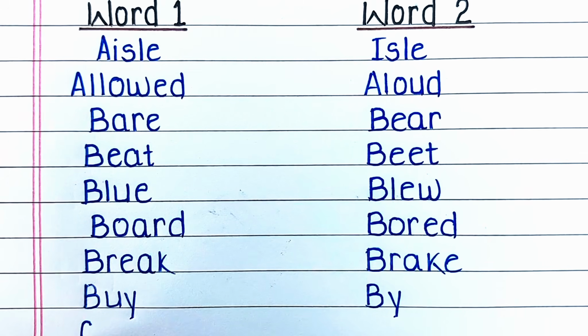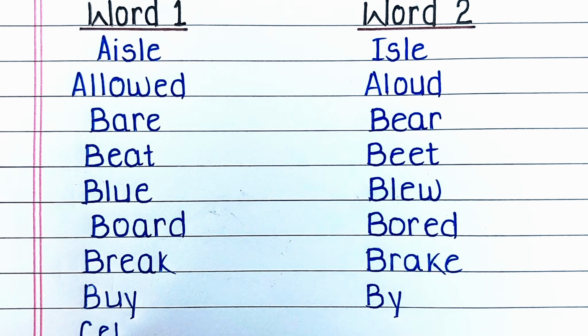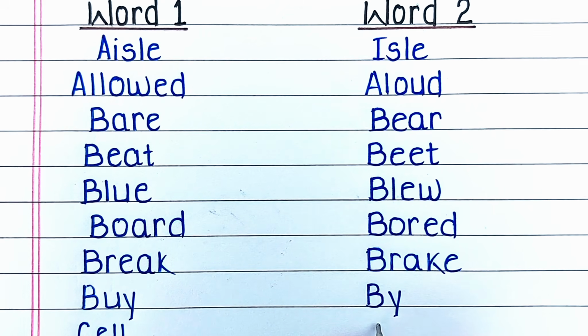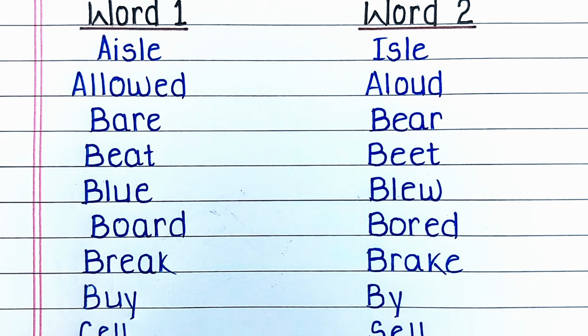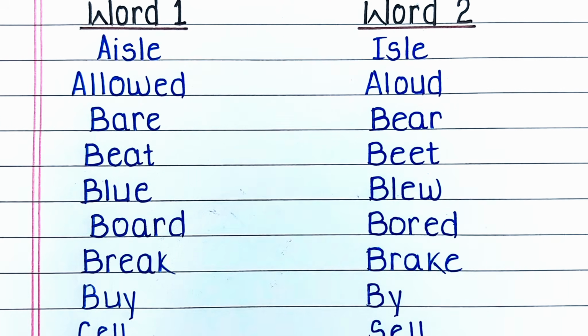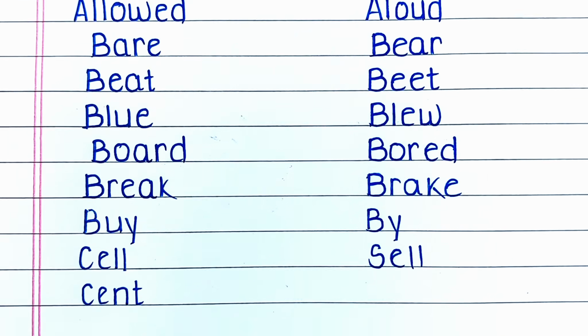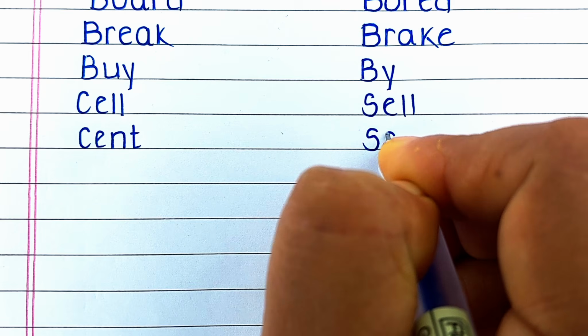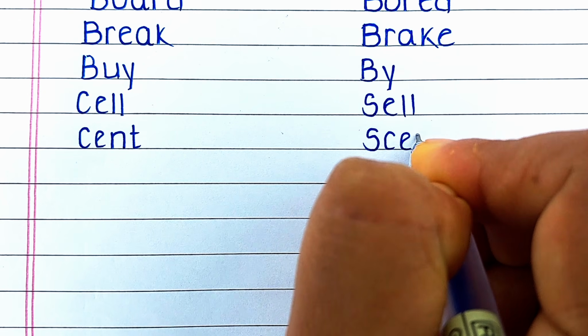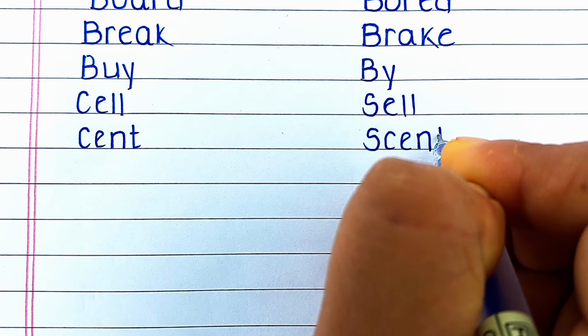Next word is C-E-L-L, cell. Cell means a small room. Its homophone is S-E-L-L, sell. Sell means to exchange for money. Next word is C-E-N-T, cent. Cent means 1/100th of a dollar. Its homophone is S-C-E-N-T, scent. Scent means smell.